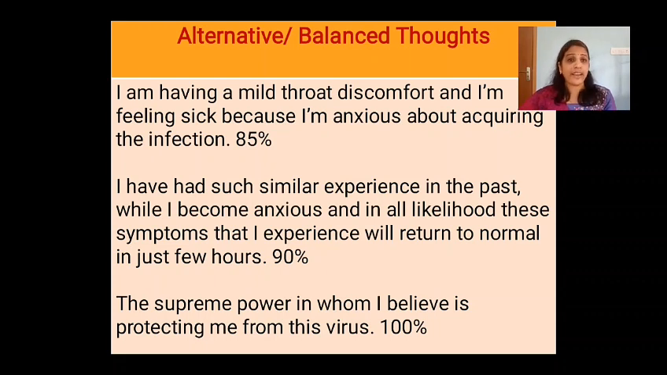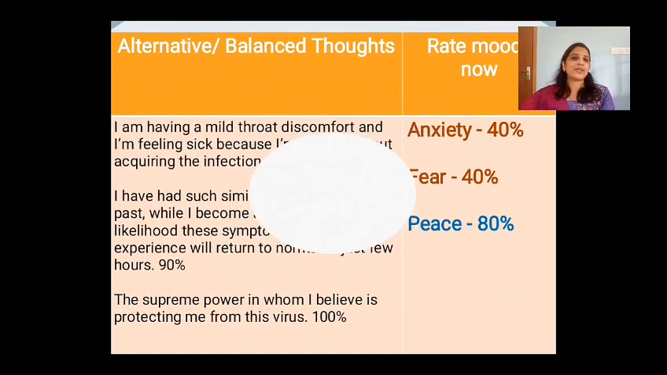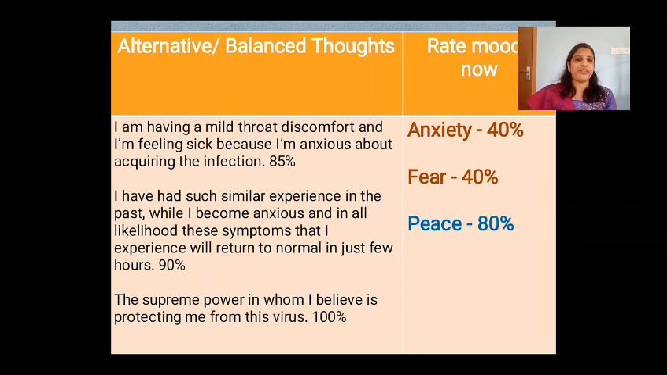Now what I have to do is, for each thought I should rate it on a scale of 0 to 100%, how much I believe in each of these balanced thoughts. So I have given a score there, 85%, 90%, 100%. So whatever is your percentage in the balanced thoughts, you can document that in column 5. Now, the last column, that is rating the moods again. Once we have written the balanced thought, we have to read it at least 2 or 3 times, because it's your belief. I have recorded my belief as 85, 90 and 100.